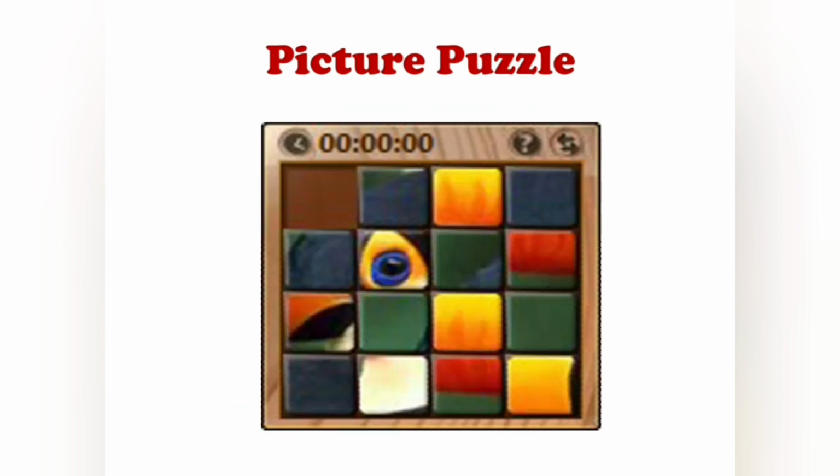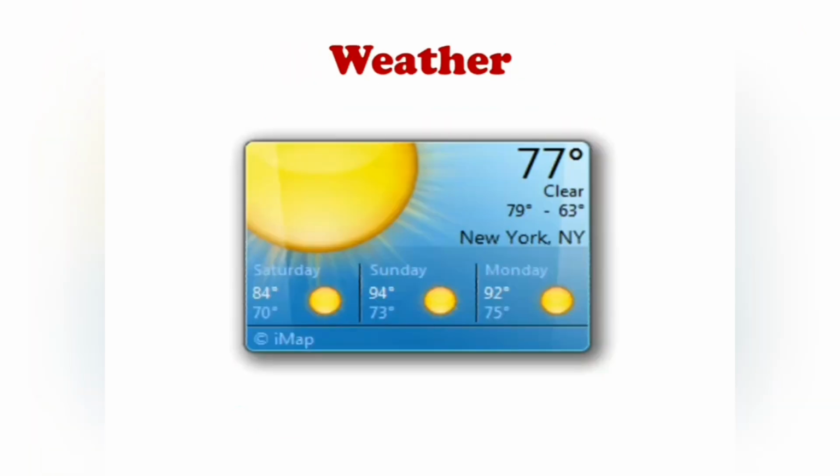The next gadget is weather. It displays the temperature and weather of the selected city. When we select the city, it can display the temperature and weather of that particular city. Okay, could you understand what is meant by gadget? What is the use of gadgets?